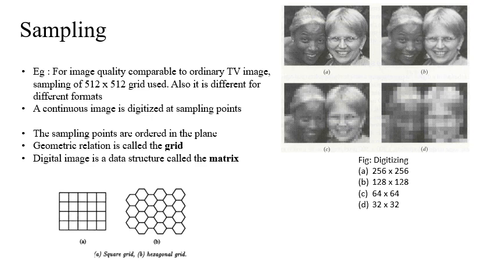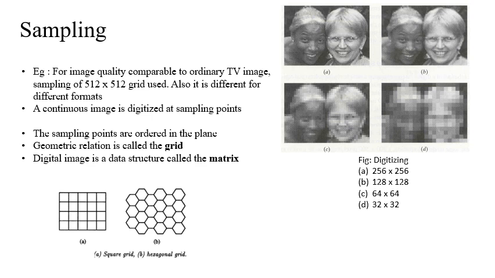So usually we need to speak in terms of the M and N value as I told previously. If you see a TV image, usually a sampling of 512 cross 512 grids is used. And for different formats, different sampling grids are used. Basically, a continuous image is digitized at sampling points.